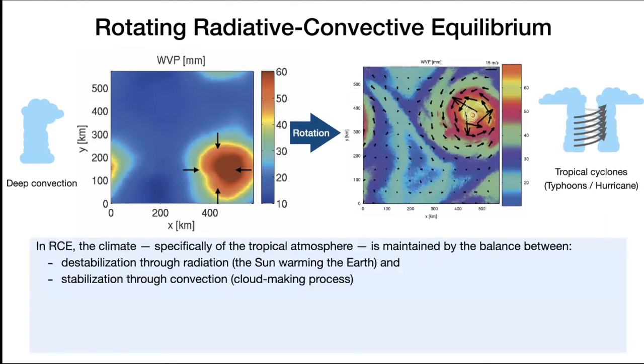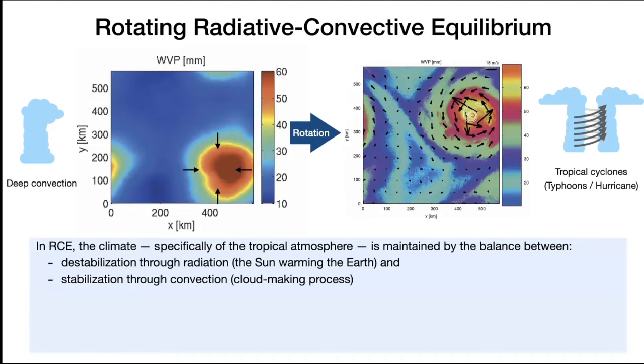To summarize so far, I've shown you that in RCE, radiative convective equilibrium, the climate, especially that in the tropical atmosphere, is maintained by the balance between energy gain through radiation and energy loss through the cloud making process. This is a balance, somewhat a simplification in this model. To simplify certain parts of the atmosphere, we can focus more on the details of the clouds, for example.